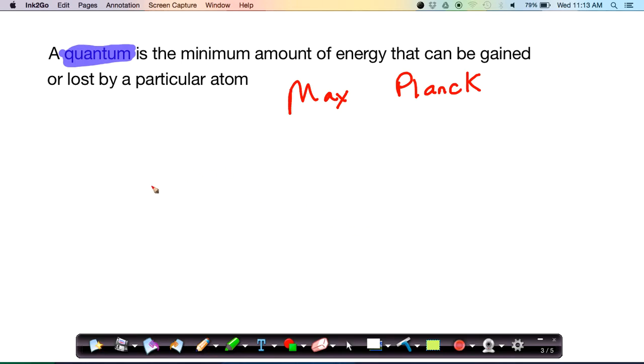Well, lots of experiments have shown that a quantum of energy, we're going to use E for energy here, is proportional to frequency, the frequency of radiation that is either being absorbed or emitted, depending on whether we're gaining or losing energy. It's proportional to that frequency times a constant called Planck's constant.